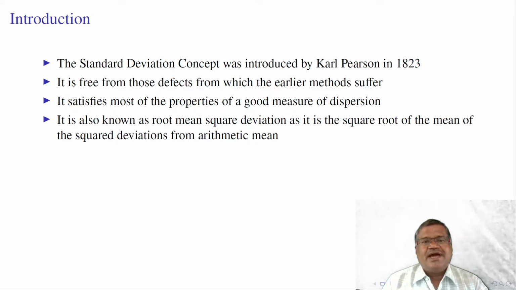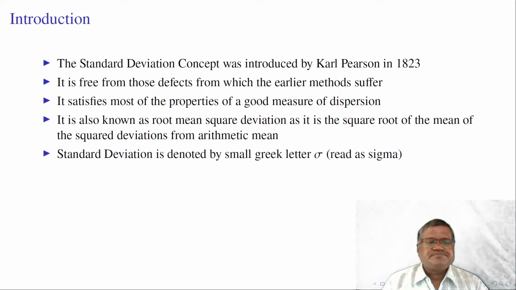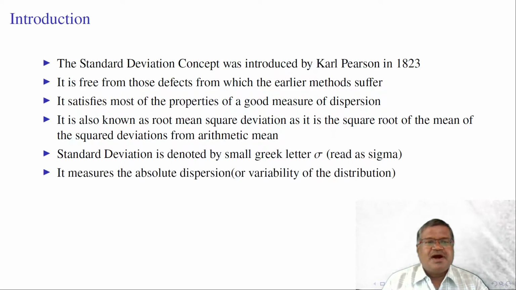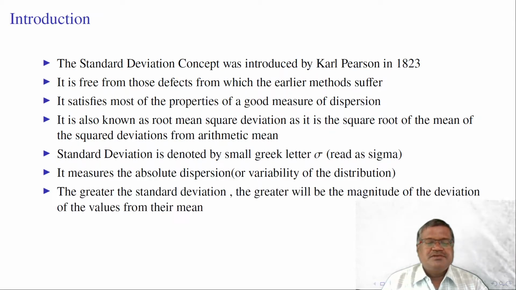It is also known as root mean square deviation, as it is the square root of the mean of squared deviations from arithmetic mean. Standard deviation is denoted by the small Greek letter sigma, read as sigma. It measures the absolute dispersion or variability of the distribution. If the standard deviation is greater, the greater will be the magnitude of the deviation of the values from their mean.